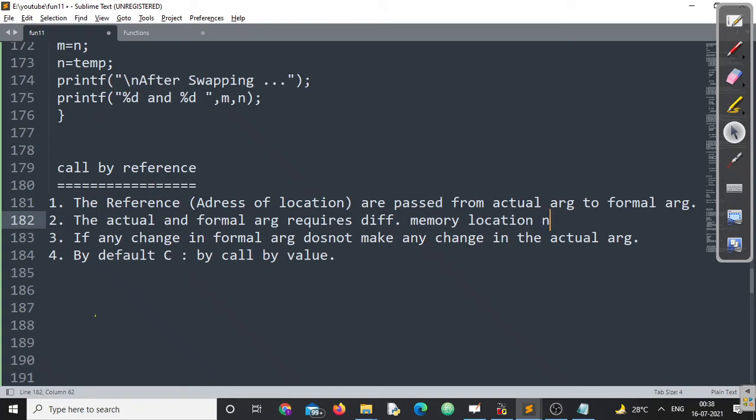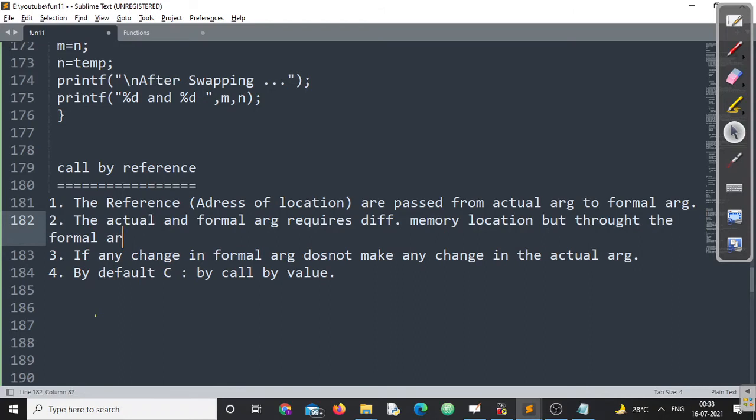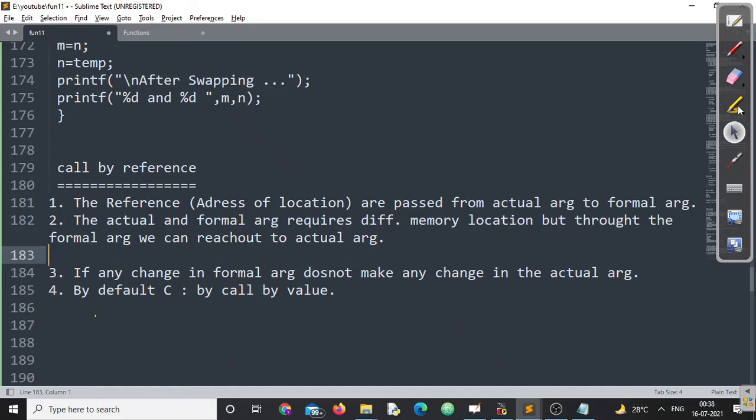But here you can add one point. Through the formal argument, we can reach the actual argument. Remember, you understood this point, because we are taking the formal argument as a pointer variable. Now through the pointer, we can point to the original variable whose address is stored.